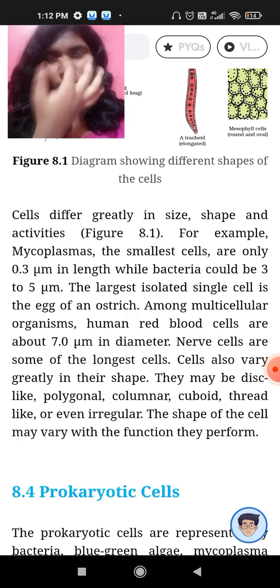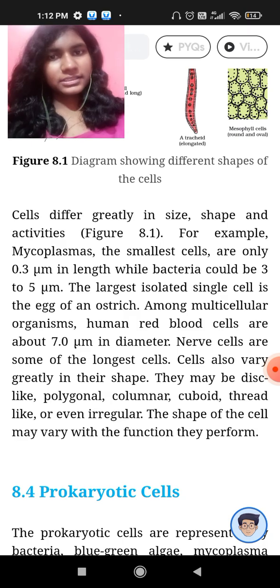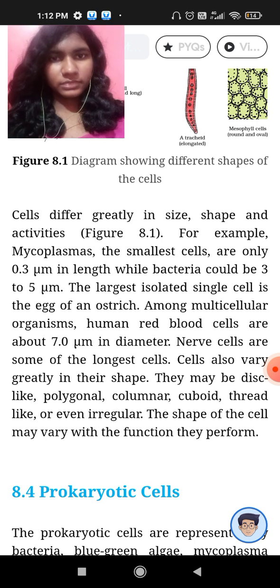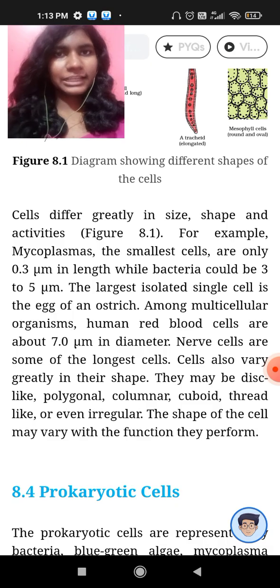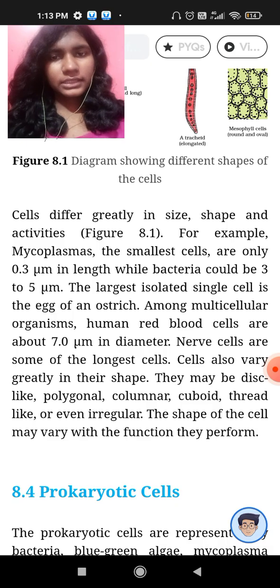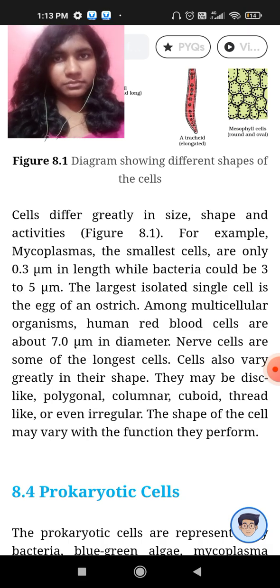Mycoplasmas are the smallest cells, only 0.3 micrometers in length, while bacteria are larger than mycoplasmas, 3 to 5 micrometers. Some pleuropneumonia-like organisms, mycoplasmas, and bacteria all form part of the Monera.